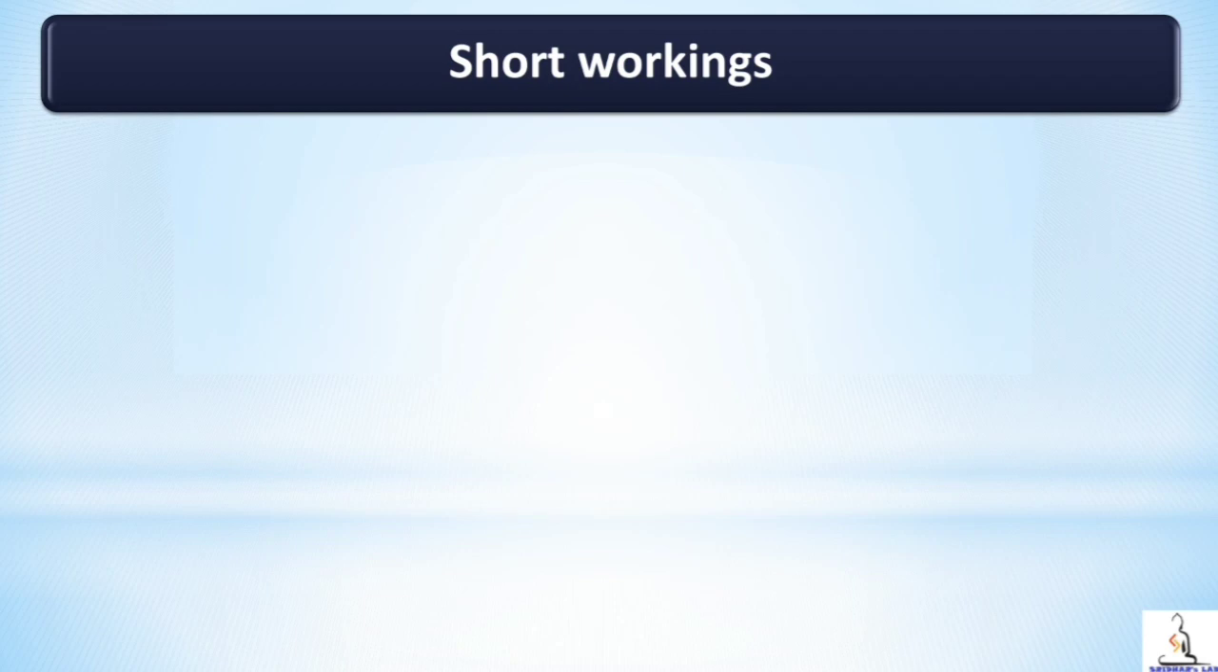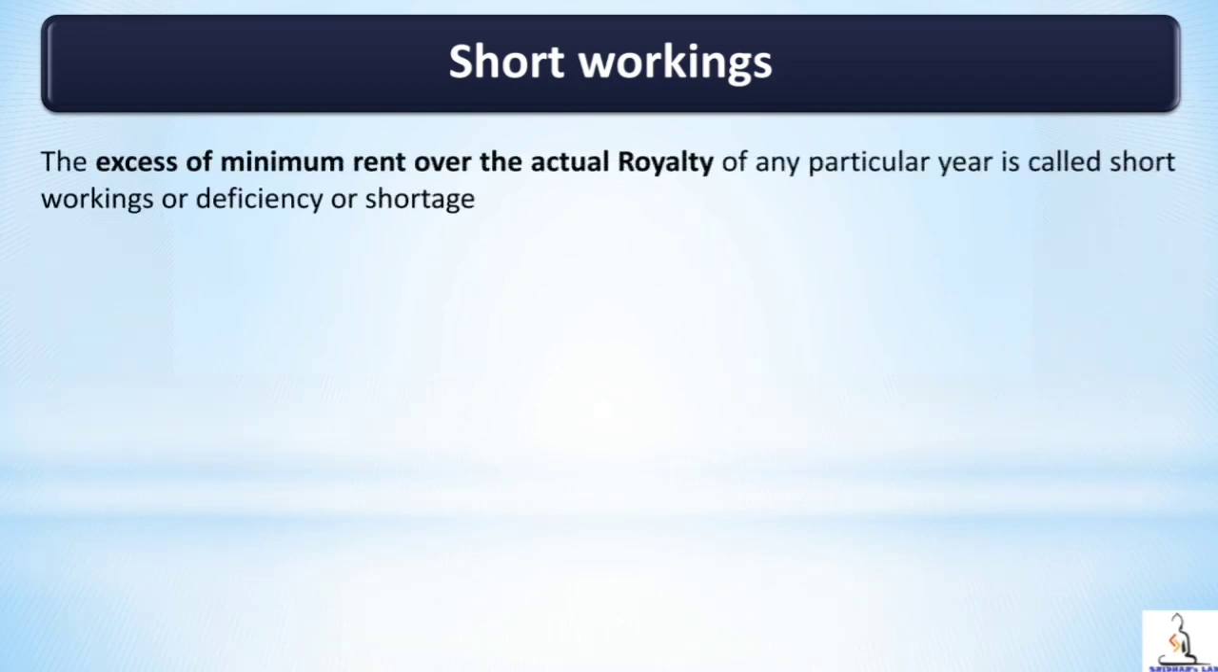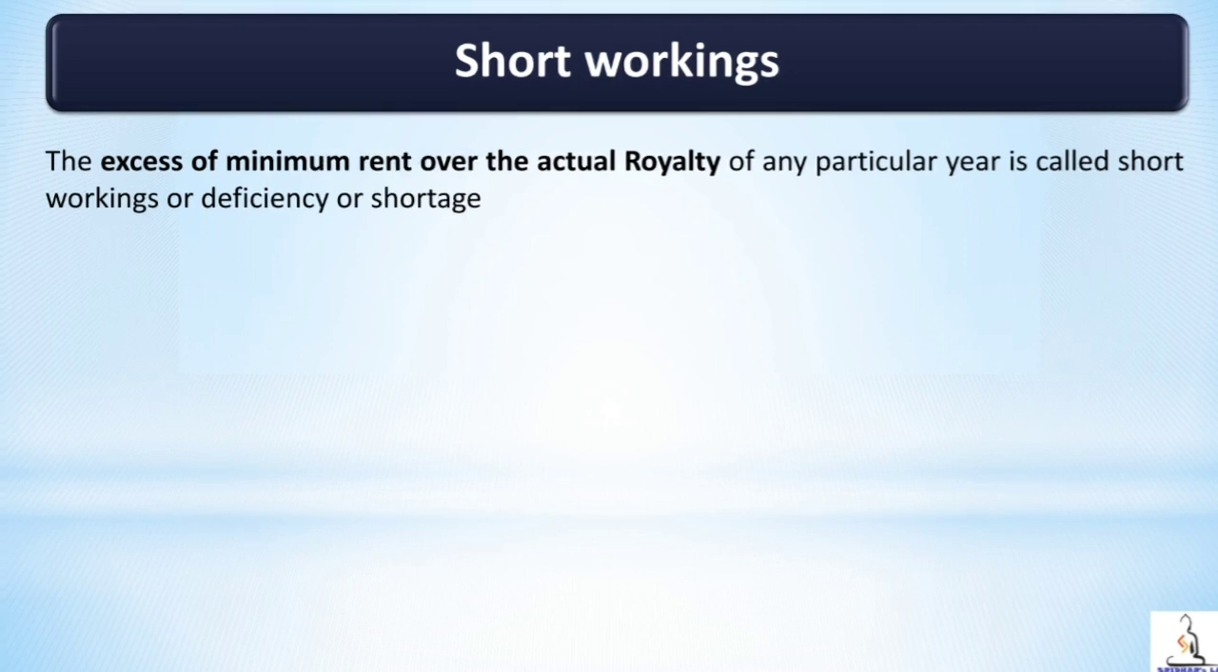Meaning of short workings. The excess of minimum rent over the actual royalty of any particular year is called short workings or deficiency or shortage. When the royalty is less than minimum rent, then the lessee has to pay minimum rent. Here, the difference between minimum rent and actual royalty is called short workings. Short workings is the extra amount paid by the lessee in addition to the actual royalty. Let us understand short workings with an example. Let us take the same example which we had taken for minimum rent.